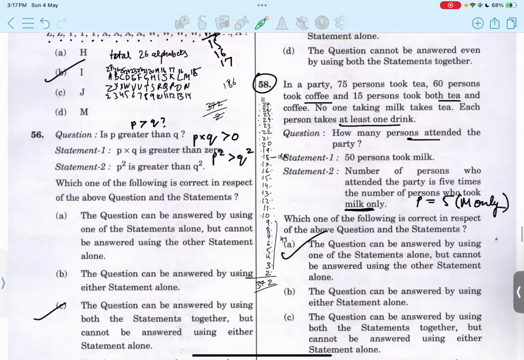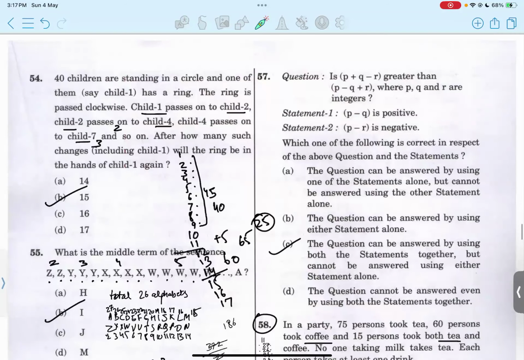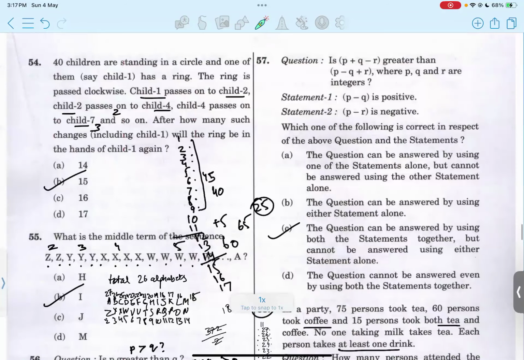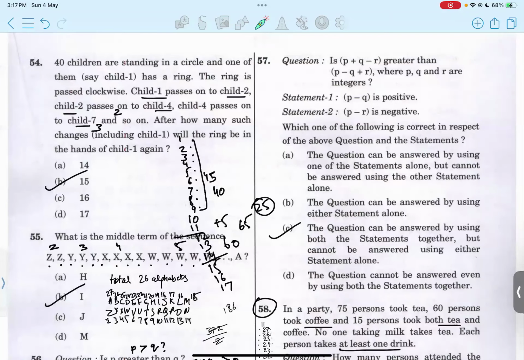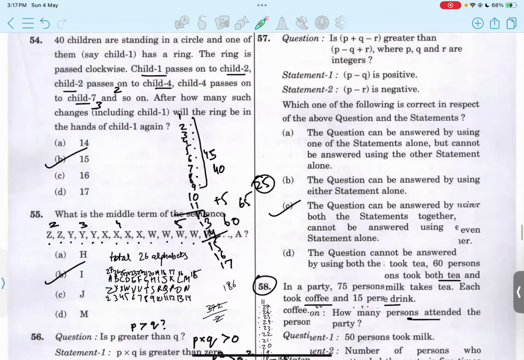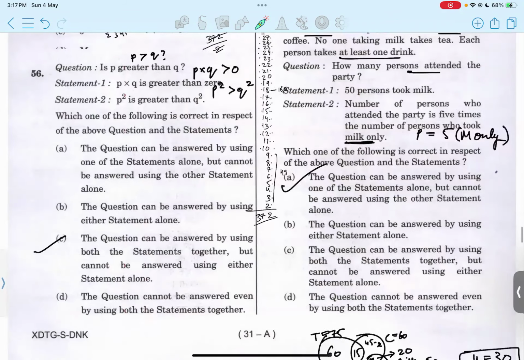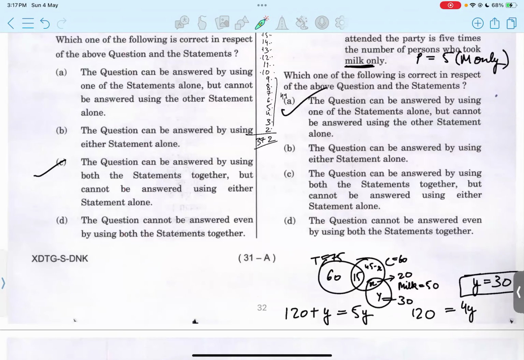Okay. In 57, the same pattern. Here again, I've chosen option C. We can solve. Option C. Okay.